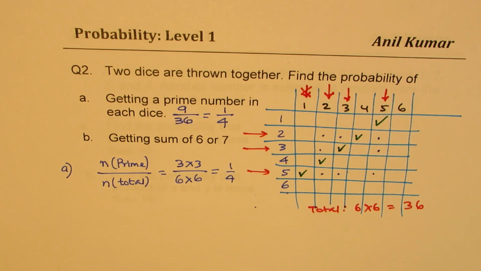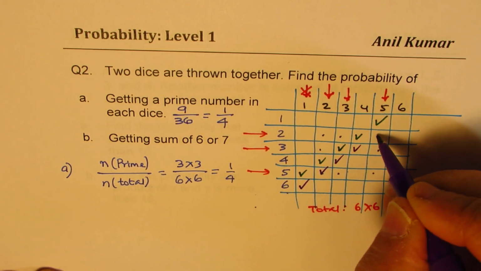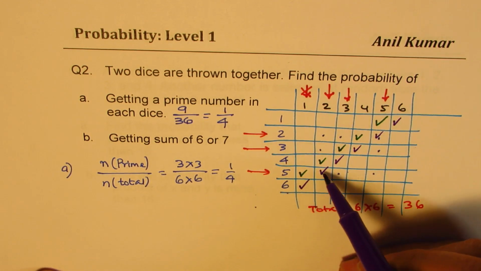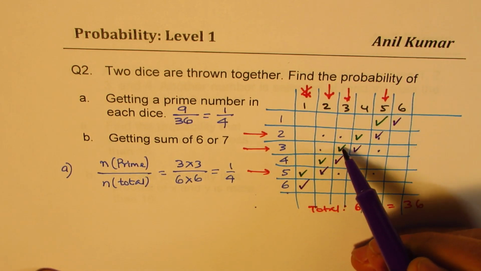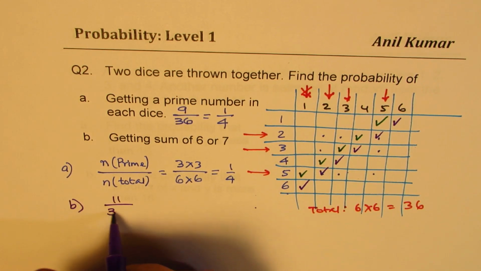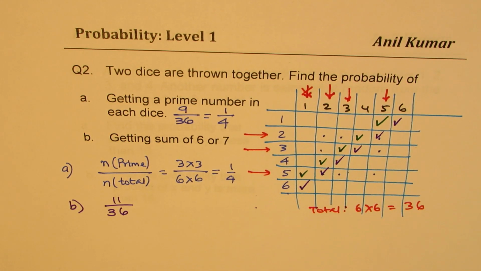And then for 7s, with 1 it should be added 6. So these are the possible combinations for 7. Straight away count them: 1, 2, 3, 4, 5, 6, 7, 8, 9, 10, and 11. So for B, we get 11 over 36. That makes sense to you, right? You could have many varieties of questions based on this. Product, sum, all this can be solved using this particular matrix.